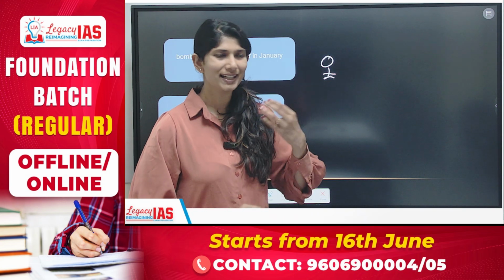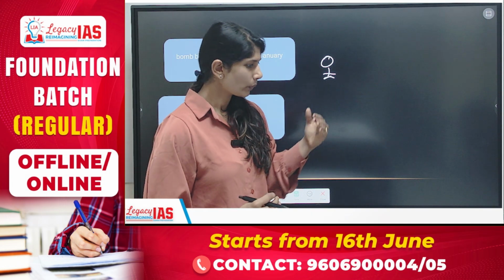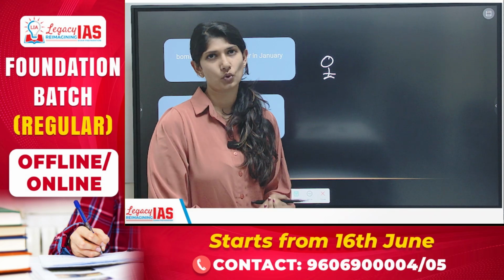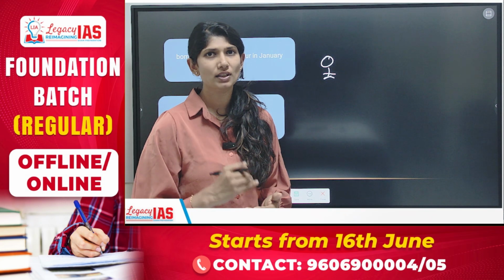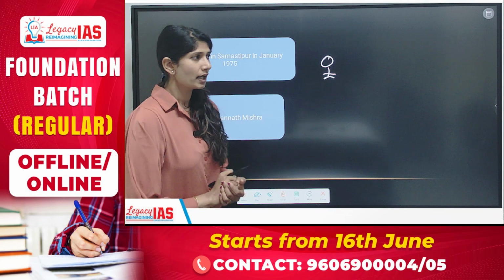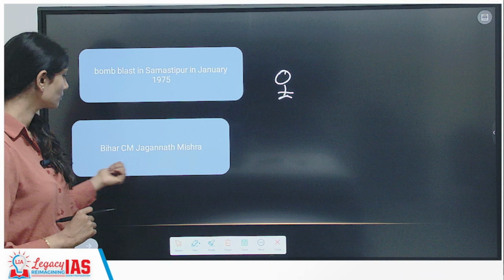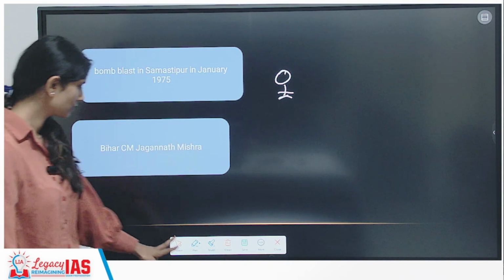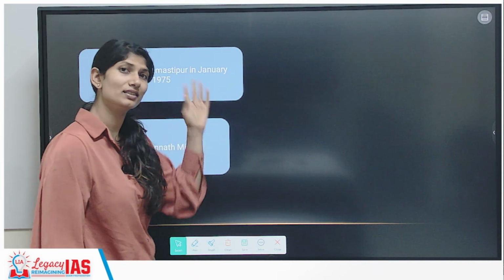He addresses a meeting, and when he is about to get off the stage, many grenades are thrown at him, which results in him succumbing to the injuries. Alongside him, two other people were killed. His elder brother, Jagannath Mishra, was at that point of time three times chief minister of Bihar. Now, all this happened 50 years ago.